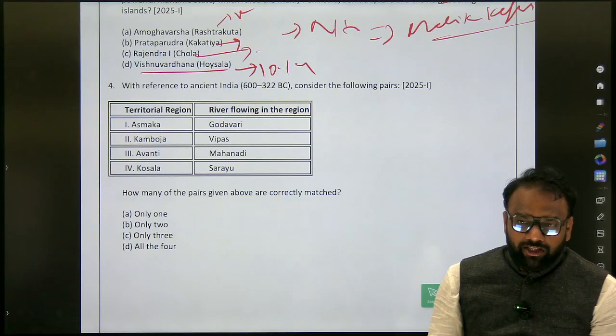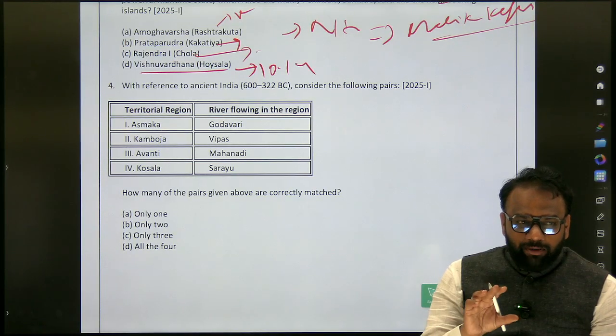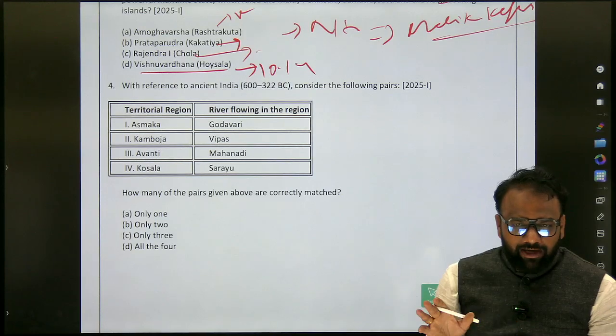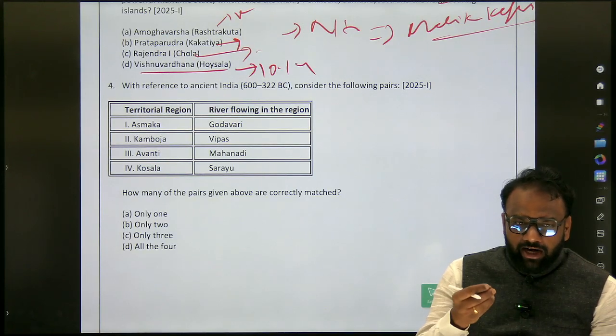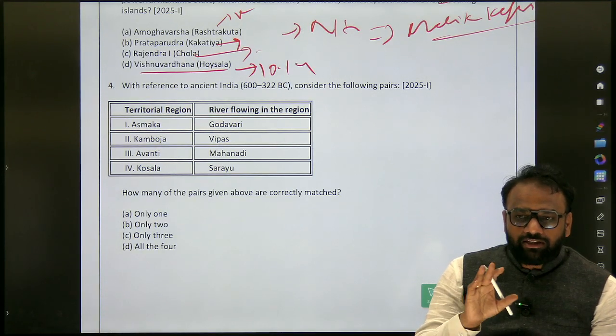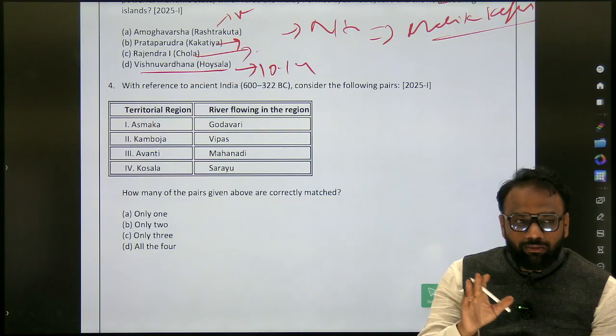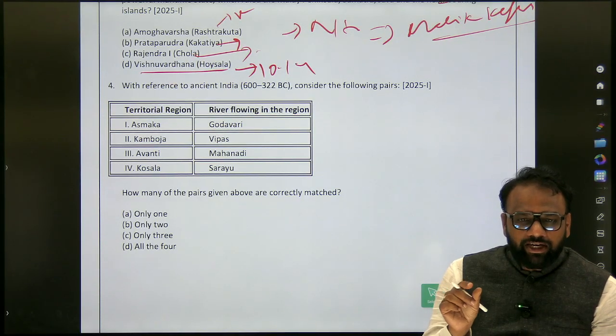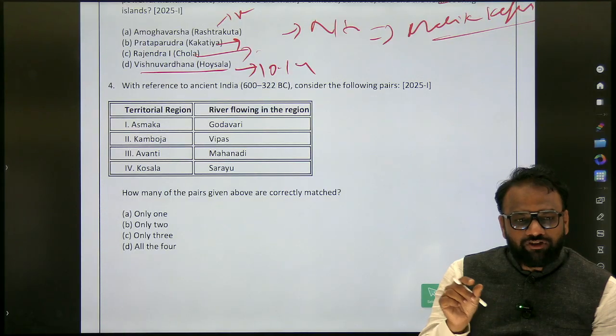So 16 Mahajanapadas, previous year what we had done is Mahajanapadas and their capital. That list was available. And also probably we had added extra information like the Mahajanapada was spread across which all modern Indian states, or the capital is present in which modern Indian state.